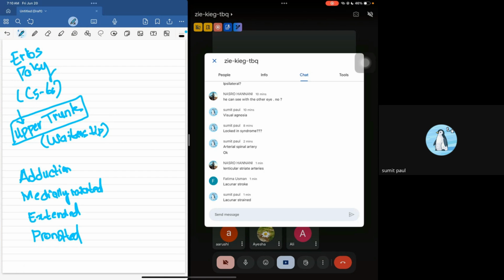They are going to say that a person comes to you whose arm is held in adduction, medially rotated, extended and pronated. Then they're going to ask what is the most likely nerve root that is affected in this case. The most likely nerve root affected is C5 to C6, or the upper trunk. This is known as Erb's palsy. It usually happens in kids.